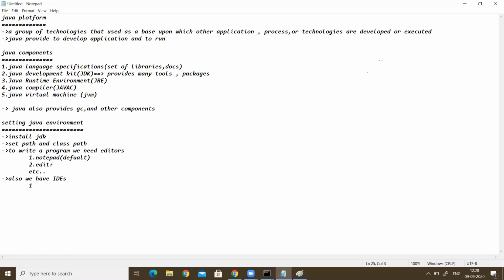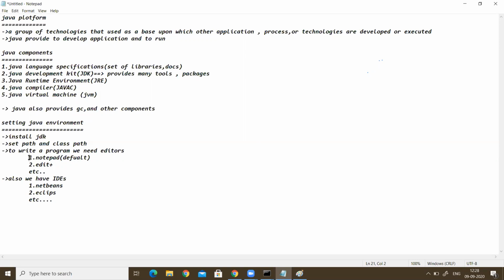We have NetBeans and Eclipse, etc. I am giving two examples. In a traditional way we can use a Notepad or Edit Plus and execute the program from the command prompt. Using the IDEs, we can write the program within the IDE, and also execute it at the same location.